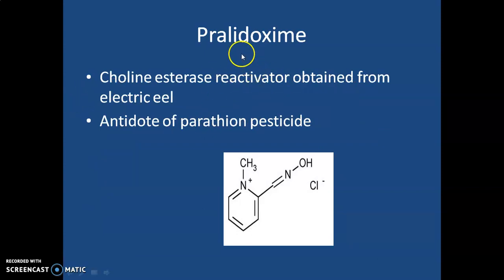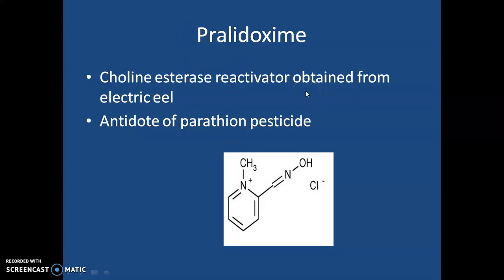Next drug is Pralidoxime, a very important drug which reactivates the cholinesterase. Basically, cholinesterase inhibitors of this type are pesticides, parathion, malathion, the type of organophosphorus pesticide that inactivate the cholinesterase and that prolongs the activity of the acetylcholine.